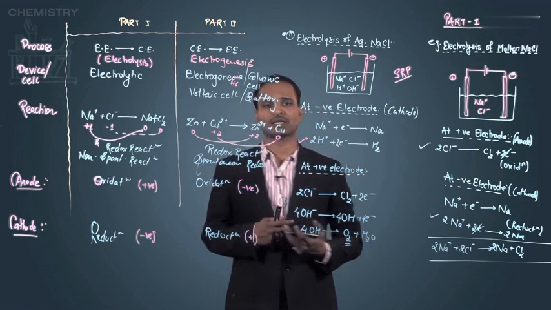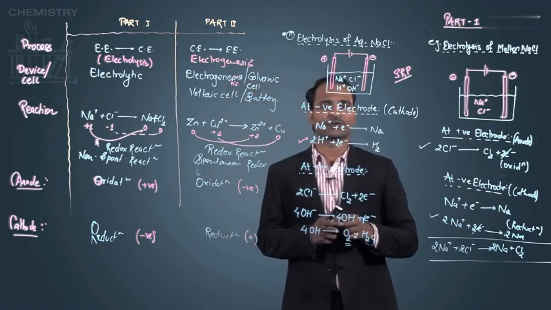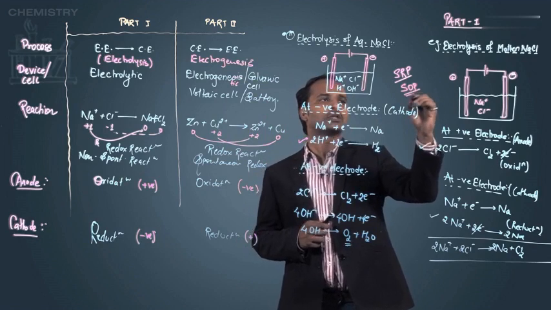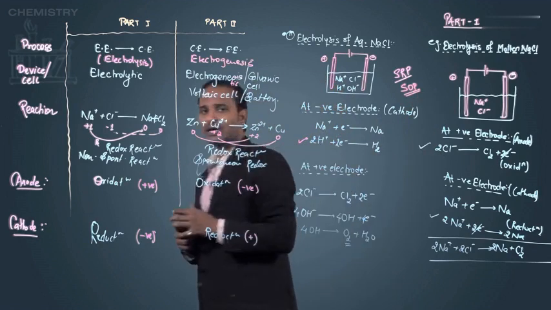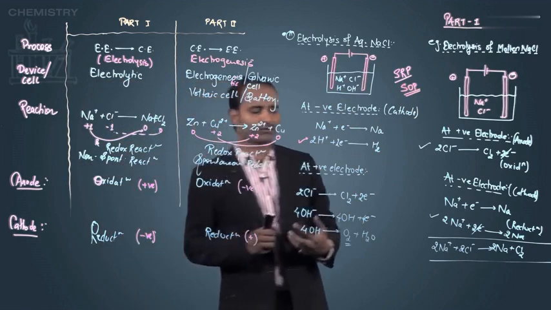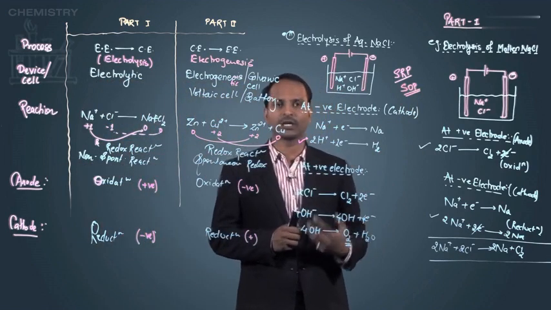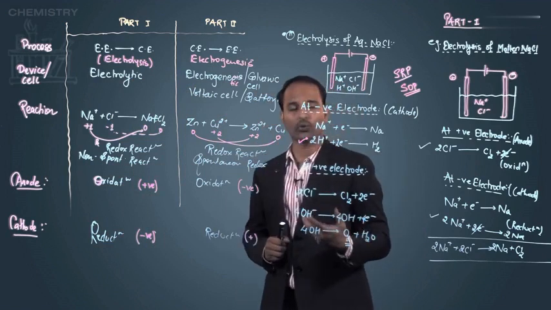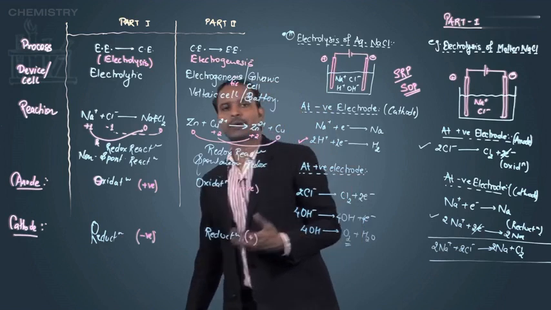Now who will oxidize first? Here the oxidation is there, so it is decided by the SOP value. The ion having a higher SOP value will have more tendency to oxidize. Now, when we compare the SOP value of chlorine and OH minus ion, I come to know that the SOP value of OH minus ion is more compared to chlorine.